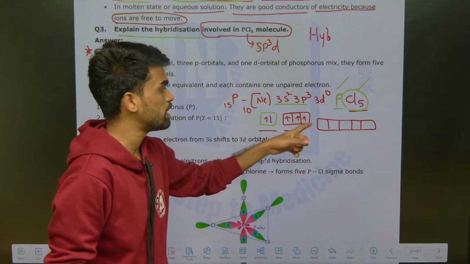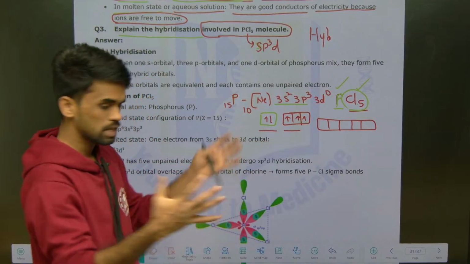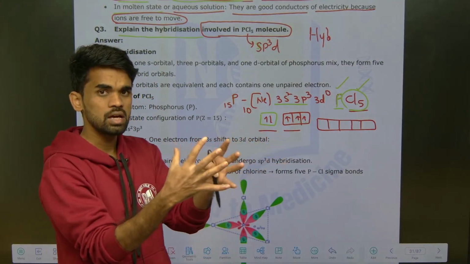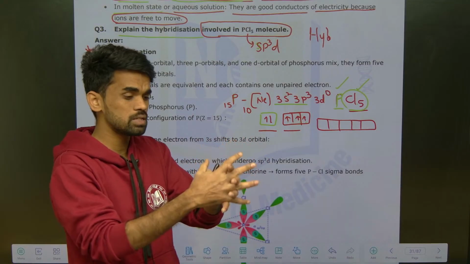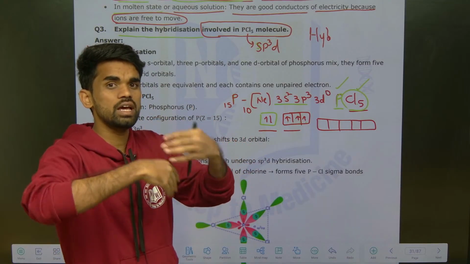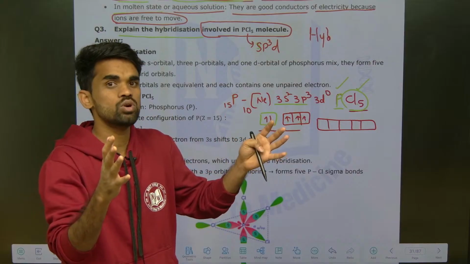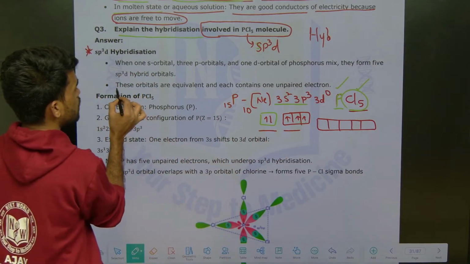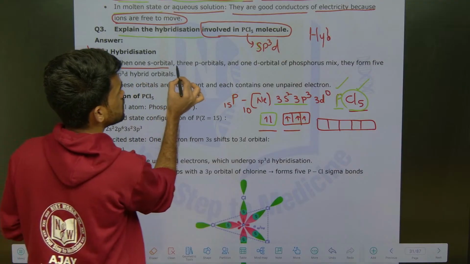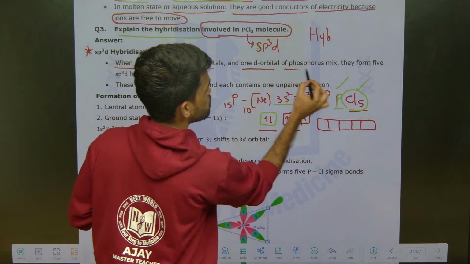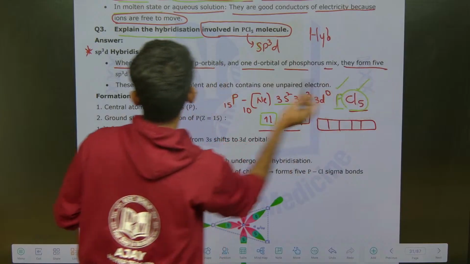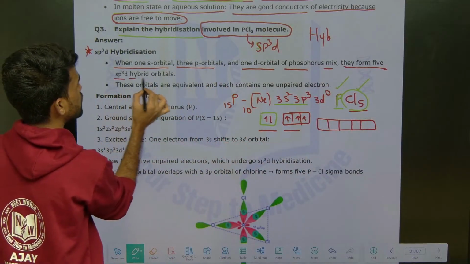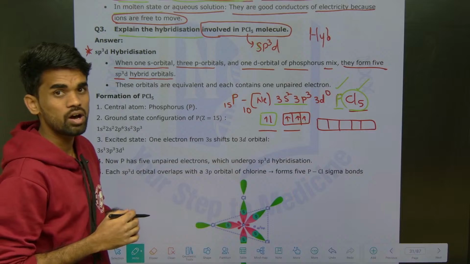Because they have different energy levels. Now, what happens? All orbitals will mix. So, when they are intermixing, they will redistribute their energy in equal amounts to everyone. So now, when one s orbital, 3 p orbitals and 1 d orbital of phosphorus are mixed, they form 5 sp3d hybrid orbitals, because we now require 5 unpaired electrons.